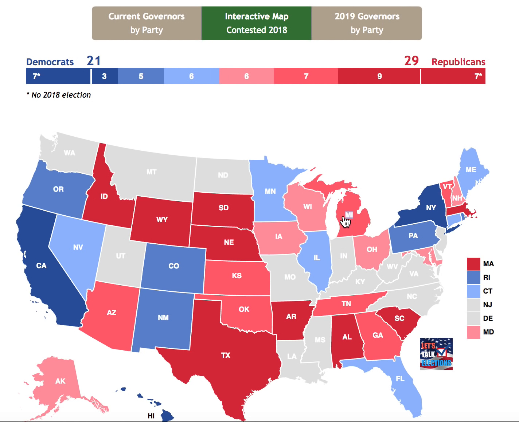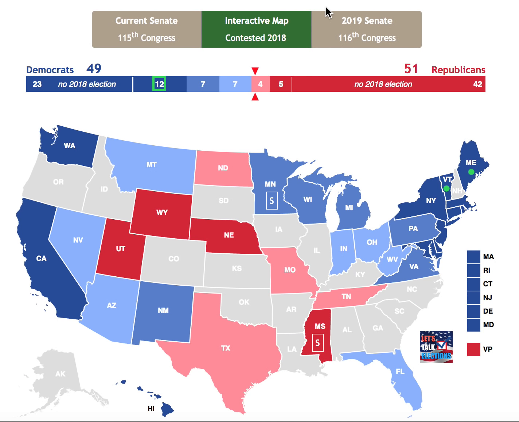When we go over to the state of Michigan, I see this one as leaning in the Democratic column because of the opposition to the president, the approval rating, and the current approval rating of the incumbent governor. Right now, we finish off the map with 22 Democrats, 28 Republicans, 49 Democratic senators, and 51 Republican senators, the same exact composition makeup that we see today.